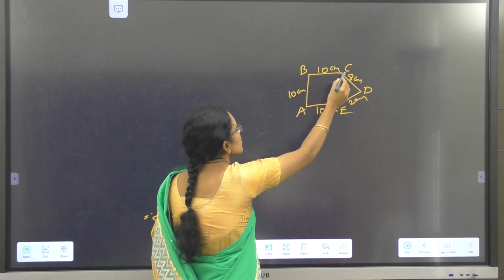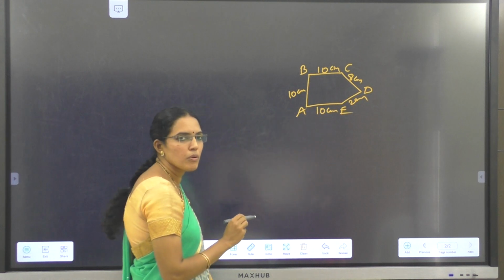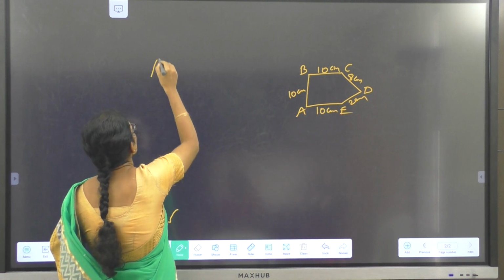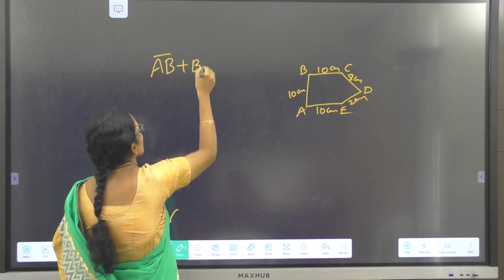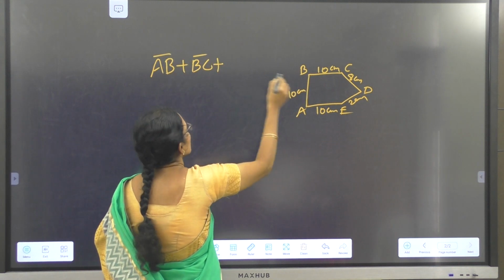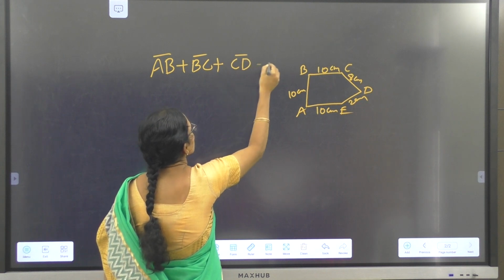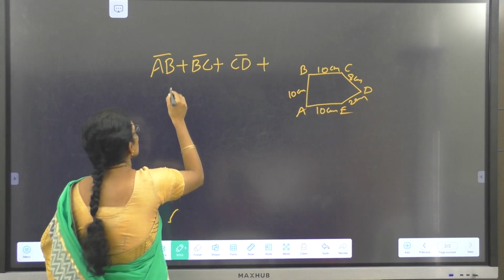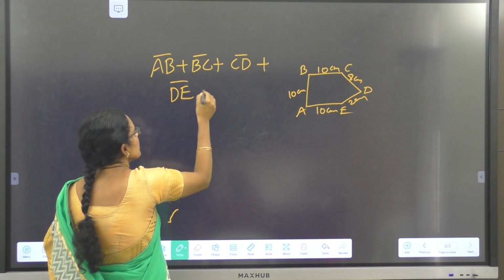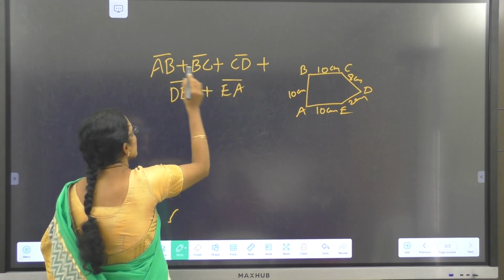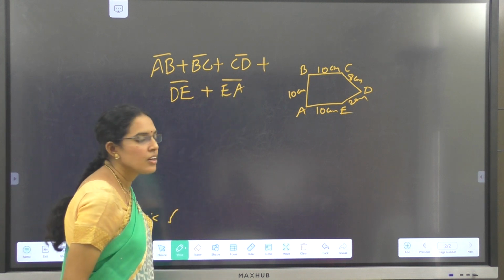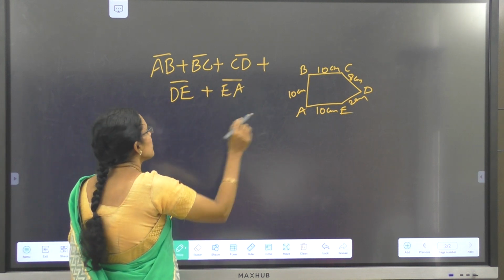Perimeter is nothing but the total length of the boundary. That is the length of AB plus the length of BC plus the length of CD plus the length of DE and then the length of EA. Starting at A and ending again at A, this total length we call the perimeter.